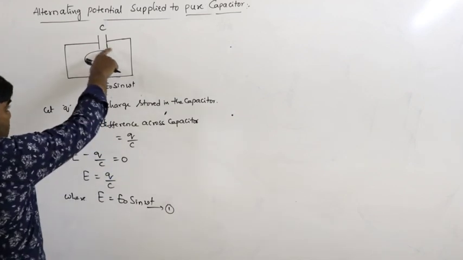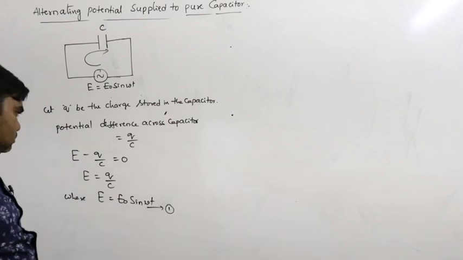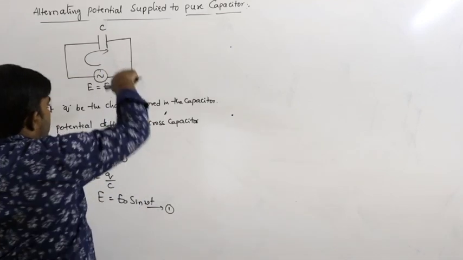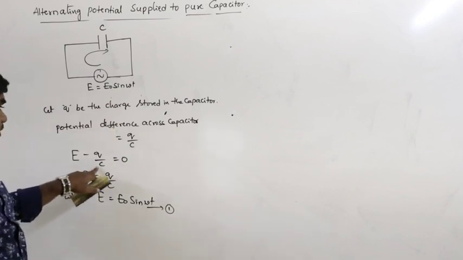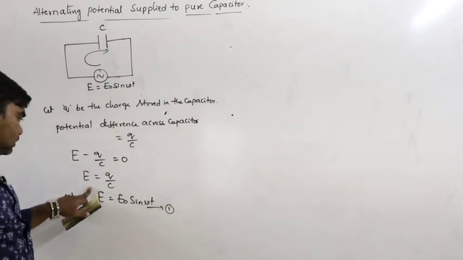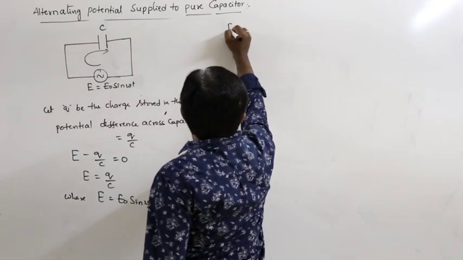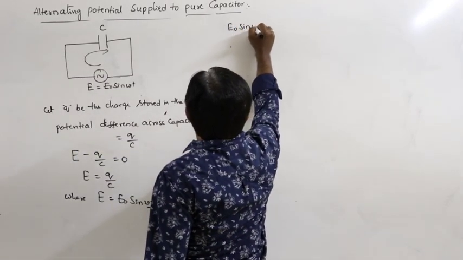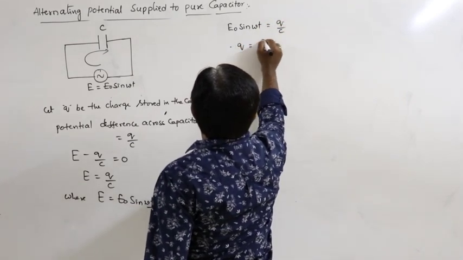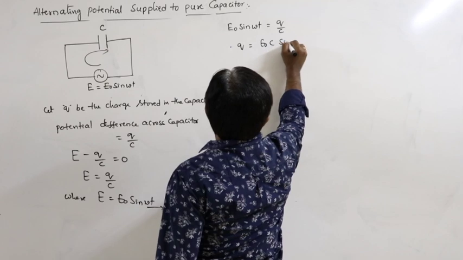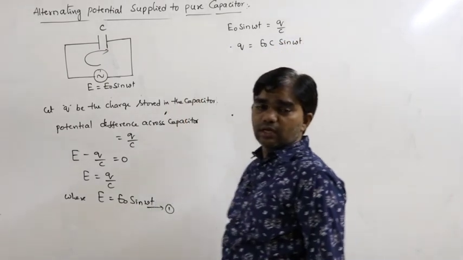The net potential in the closed loop is 0. So that's why E minus Q by C equals 0. Then we can write E equals Q by C. But here, E naught sin omega t is equal to Q by C. Then Q can be written as E naught C sin omega t.